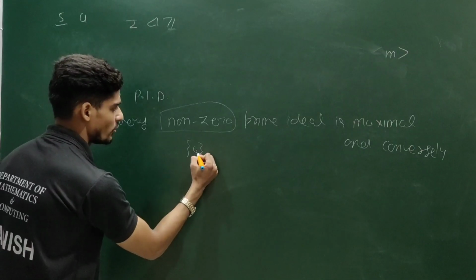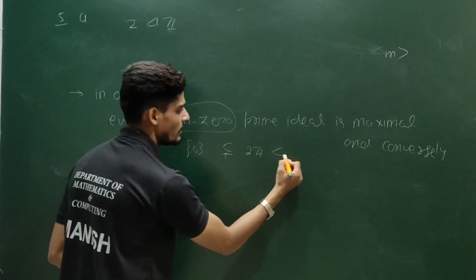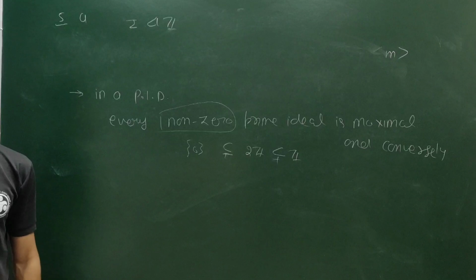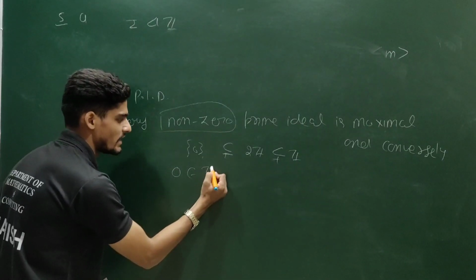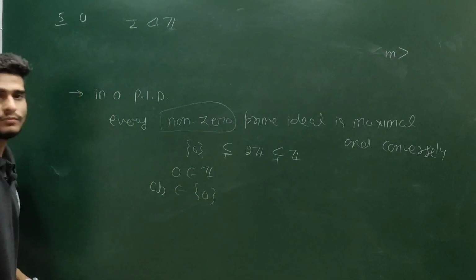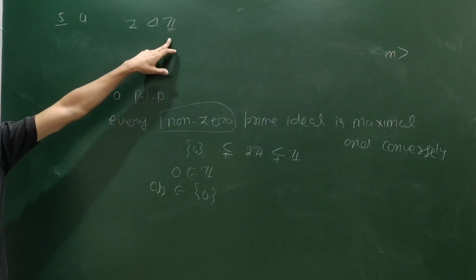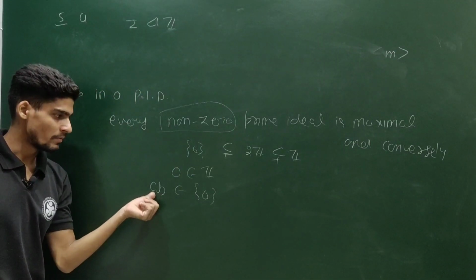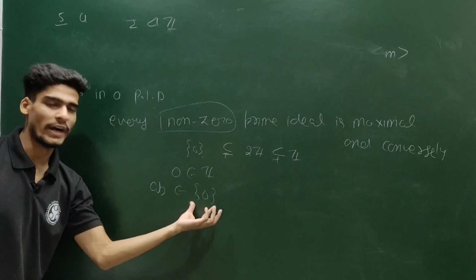The zero ideal is contained in the 2Z ideal properly, and 2Z is contained inside Z properly. And in an integral domain, the zero ideal is a prime ideal. You can see whenever you write ab inside 0, either a has to be 0 or b has to be 0, because your Z is an integral domain. If a is 0, then it will be inside 0. If b is 0, b will be inside 0. So by definition, this zero ideal has to be a prime ideal.